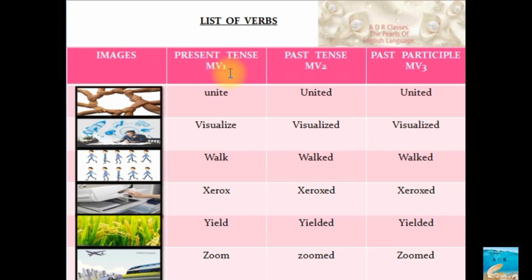If you use the ing form, unite, uniting, visualize, visualizing, walk, walking, xerox, xeroxing, yield, yielding, zoom, zooming, all these words become MV4. So MV1 plus ing is equal to MV4. That fourth column, you may use it while writing, or you may just understand it as MV1 plus ing.